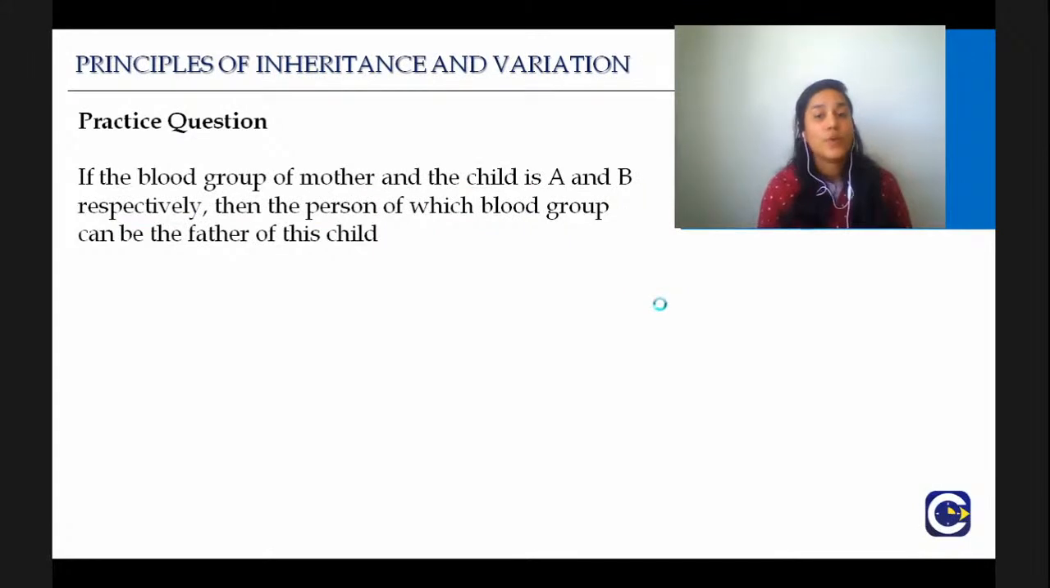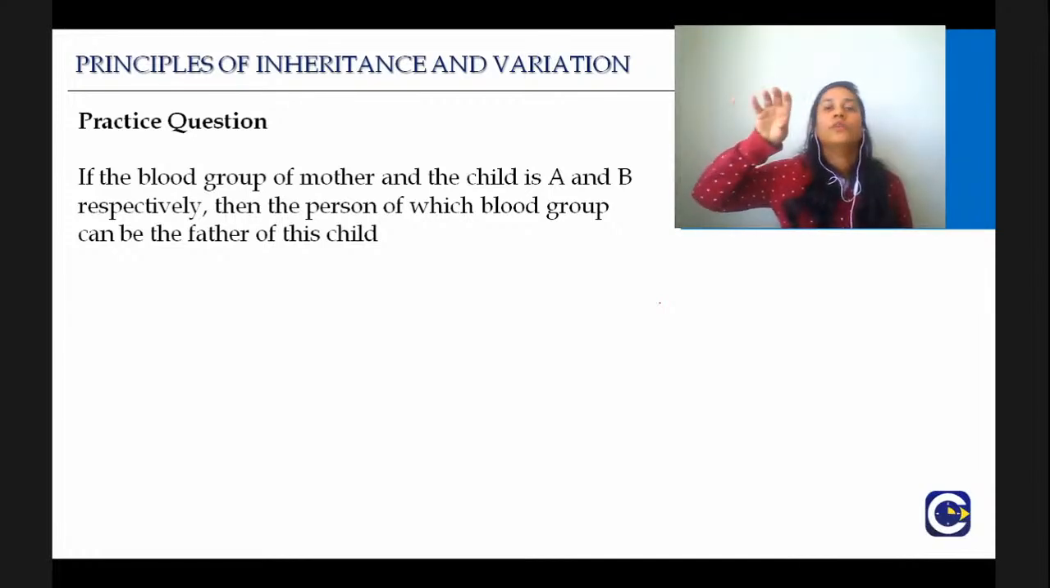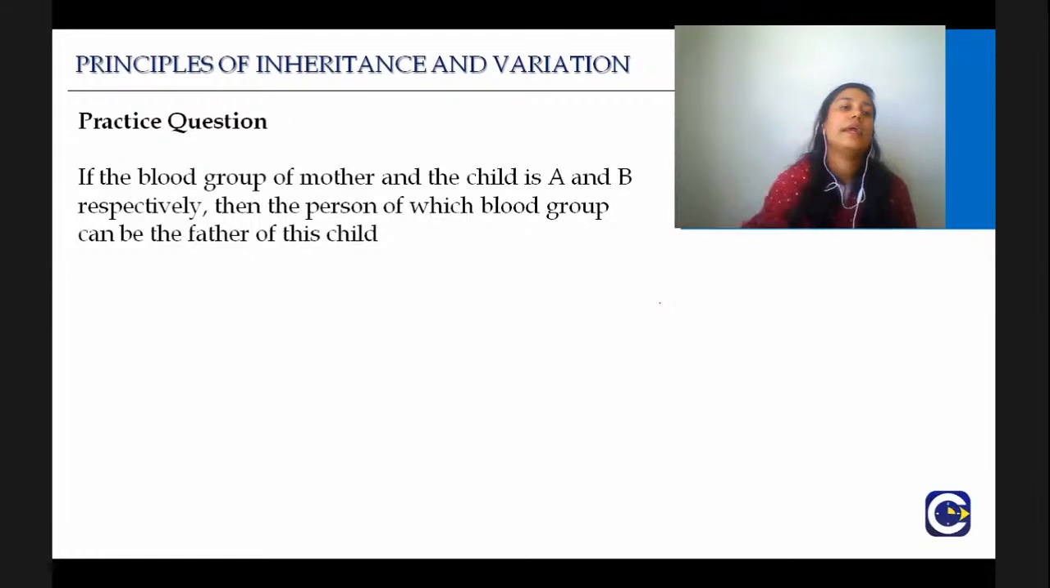So this question you are going to solve for me. Again, it is not a previous year question, but this will help us to understand the concept. If the blood group of mother and the child is A and B respectively, then the person of which blood group can be the father of this child? Just write down the genotype of the mother, write down the genotype of the child, you will automatically get the blood group of the father. Tell me what possibilities of genotype are possible and what will be the phenotype.